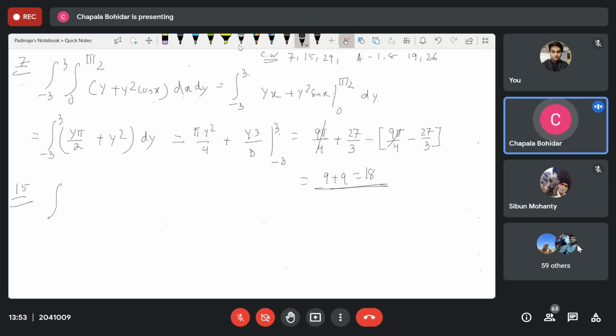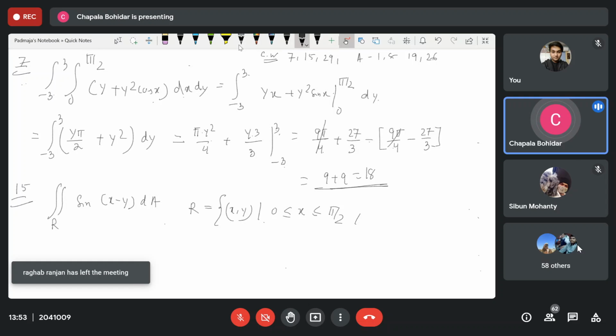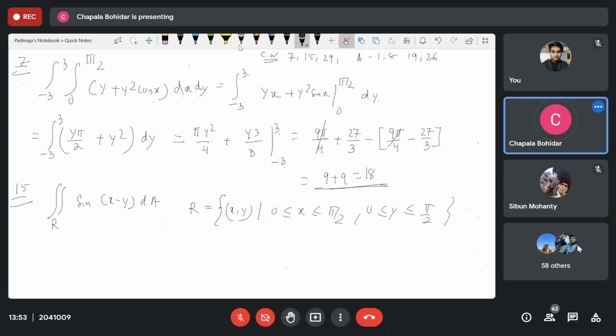Calculate the double integration over the region R of sine x minus y dA, where R is equal to, direct question is, x, y such that 0 is less than or equal to x is less than or equal to pi by 2, 0 is less than or equal to y is less than or equal to also pi by 2. Okay, so I can write down my integration here, double integration sine x minus y dx dy, or dy dx, no problem here.